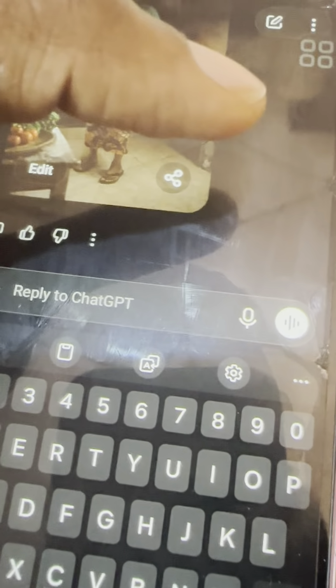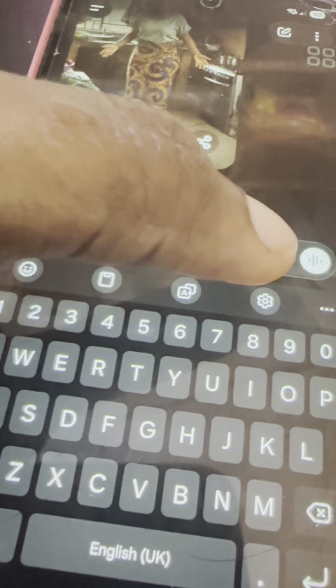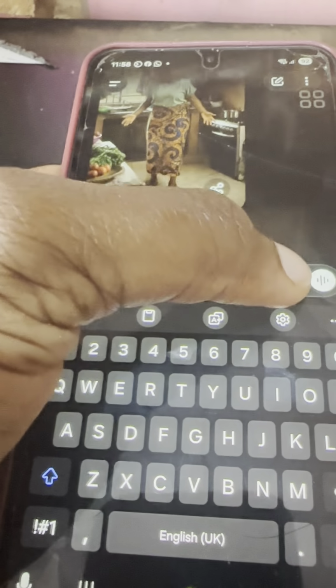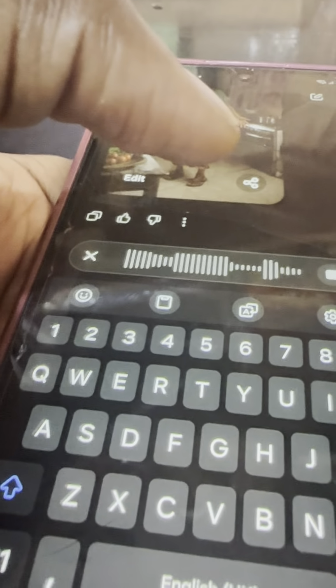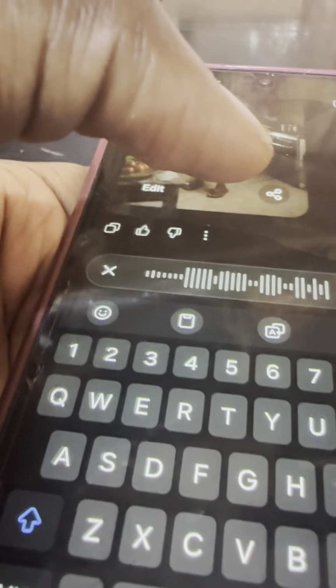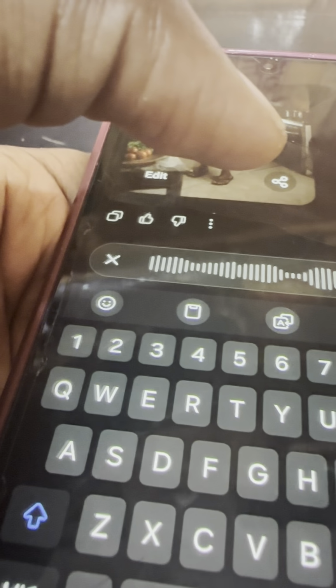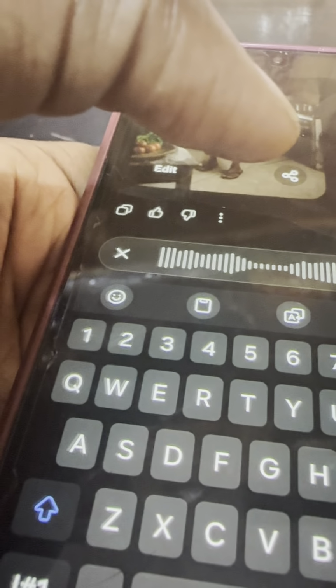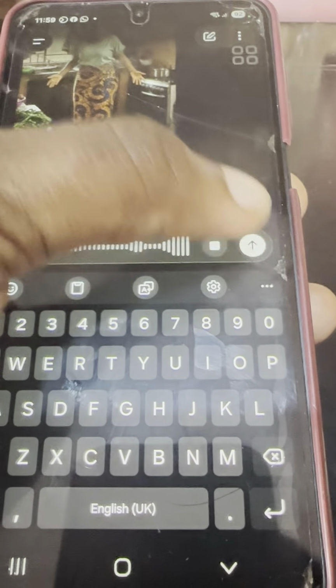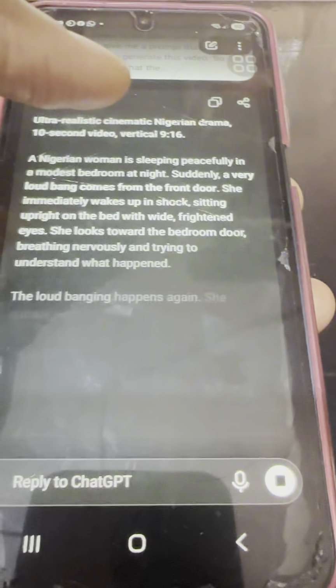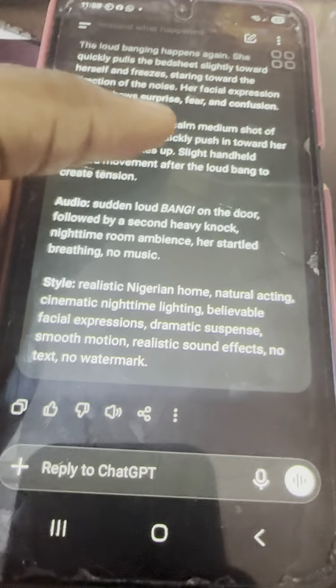Let me think of what story. Let's make it simple first, since this is day one. Okay, ChatGPT, give me a prompt that I can use to generate a 10 seconds video of a lady who woke up in shock because she heard a loud noise at the door. So I want you to give me a prompt that I can use to generate this video. So this is the icon that you're going to press. Sorry that I'm mistaking the pressing, because my focus is on the camera, because I want the camera to capture everything. Okay, you see?